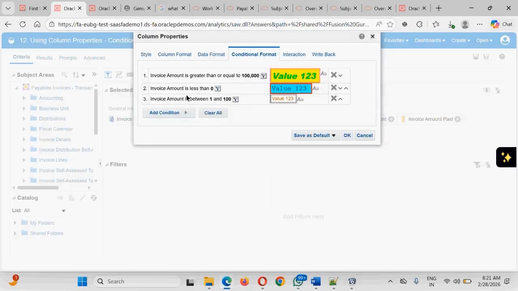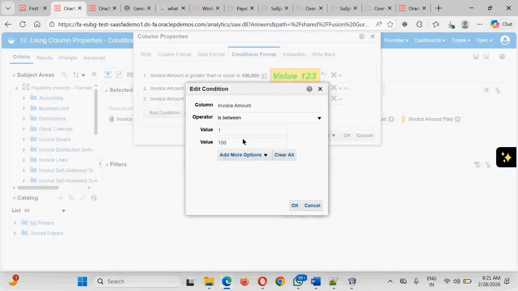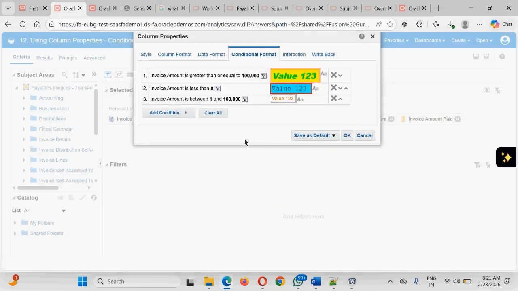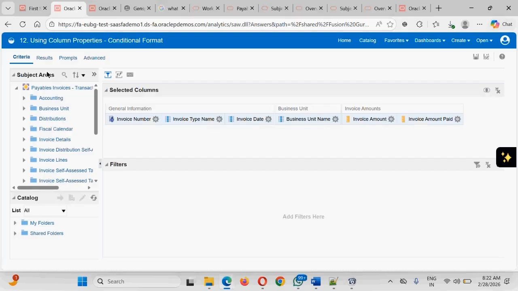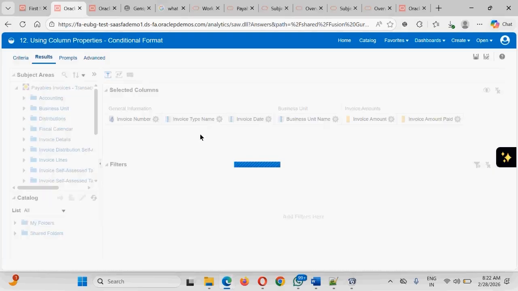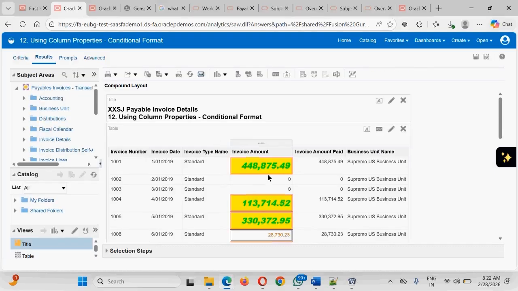In case the amount is less than 0, that means the value is negative, show like this. And in case the amount is between, suppose you want to change the value, we will say 1 to 10,000 or 1 to 1 lakh, in that case we need to show the value in this particular color. Click OK. Now if we go to the result section, we will be able to see certain things.